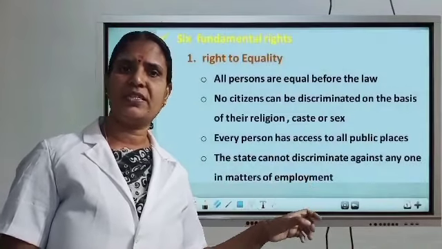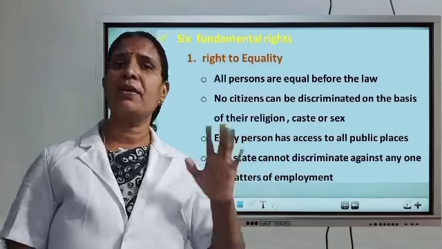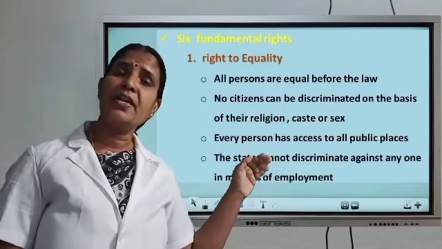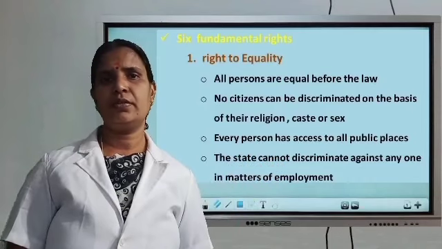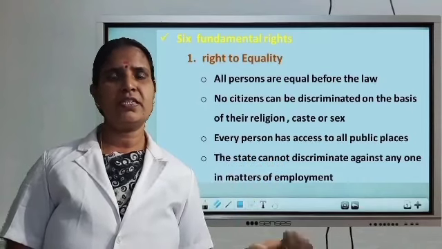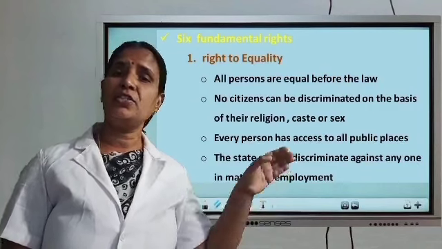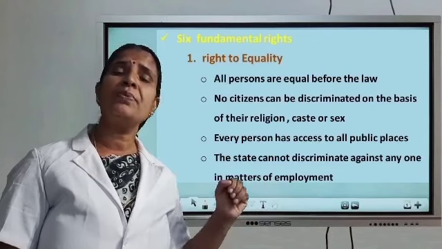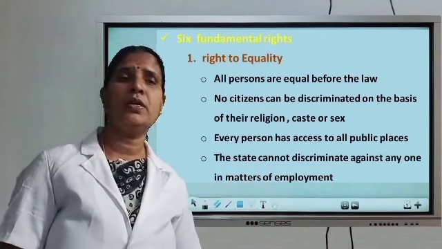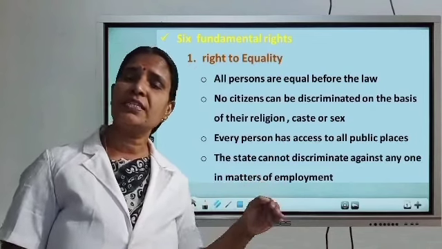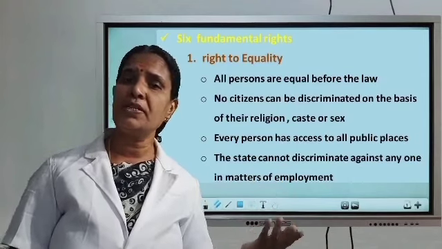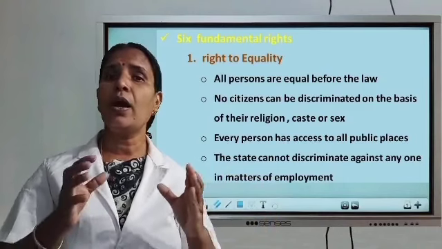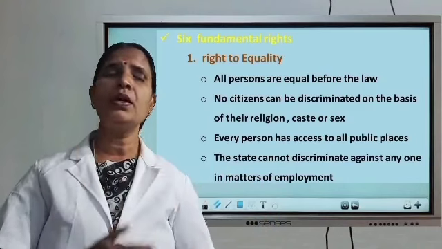Now, we wanted to discuss what are the 6 fundamental rights. The first fundamental right is the right to equality. I think you studied it in the 7th standard. As per this right, all persons are equal before the law. No citizen can be discriminated against on the basis of caste, language or region. All are equal in front of the law.